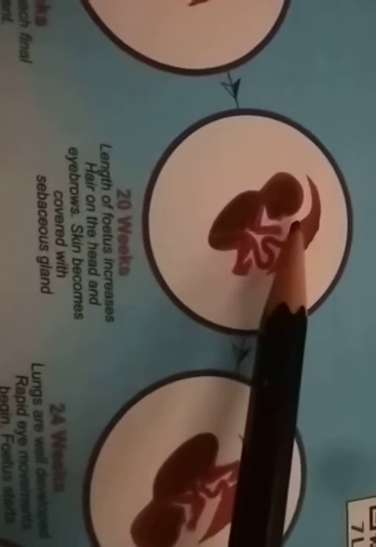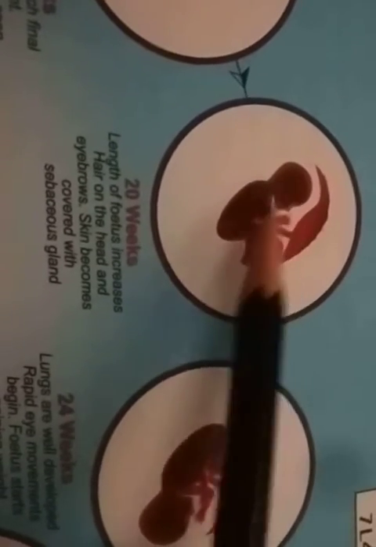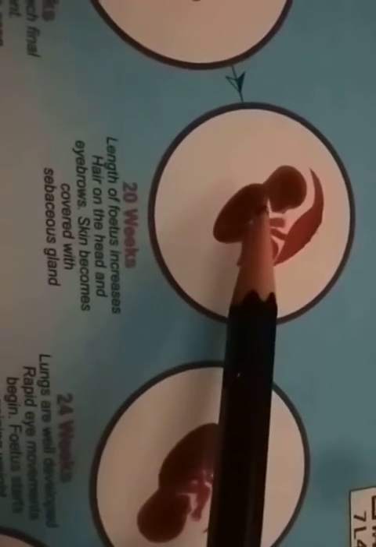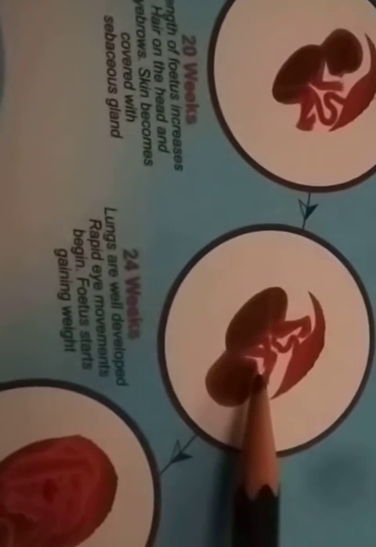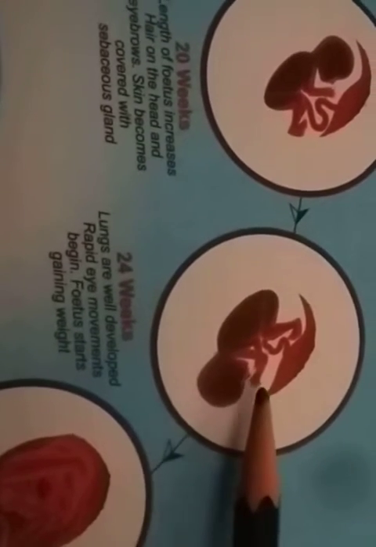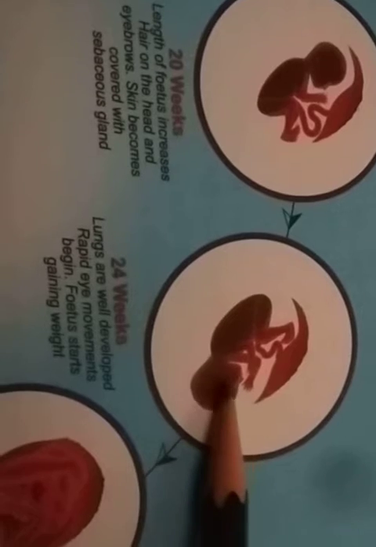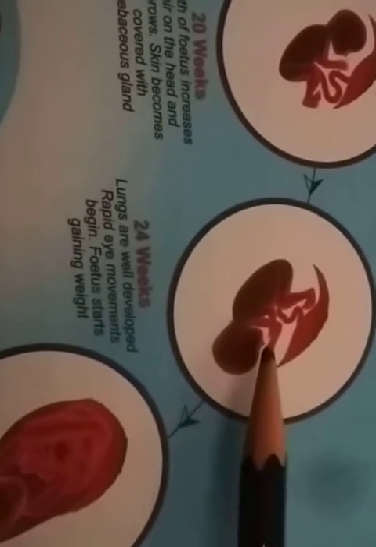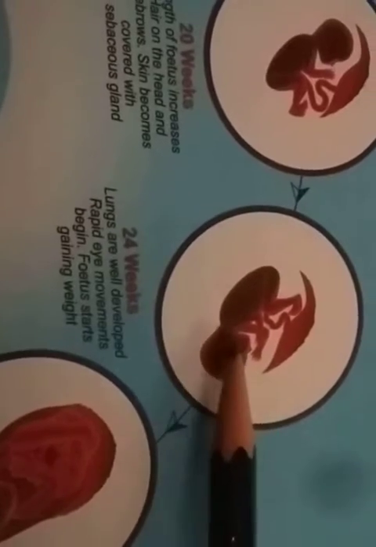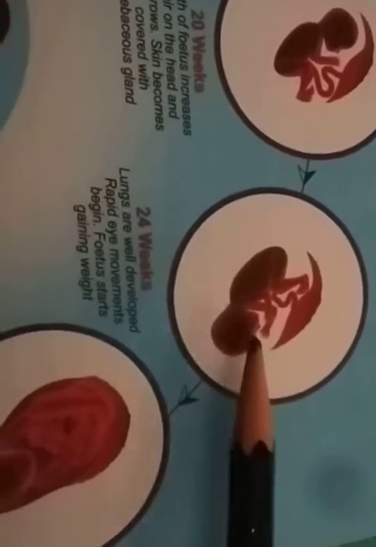Hair development occurs on the head and the eyebrows. Skin is also covered, and the subcutaneous glands, the skin derivatives, are also developed. Then 24th week: lungs are well developed, rapid eye movements begin. Eye movement occurs, lungs are very well developed. Then the fetus starts gaining weight.